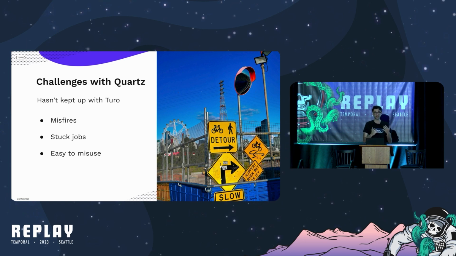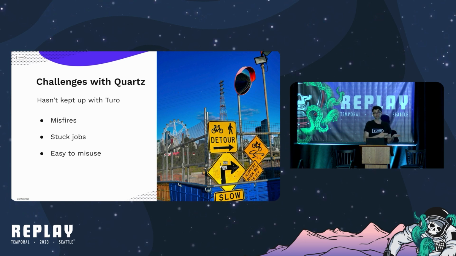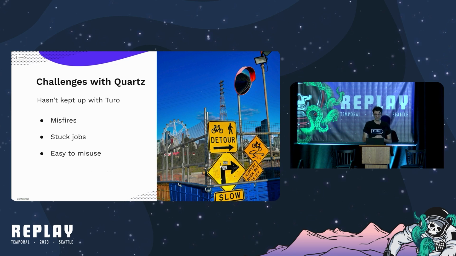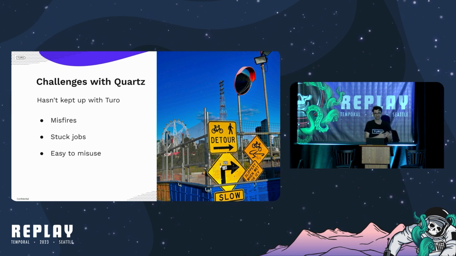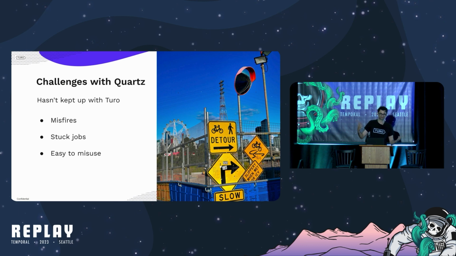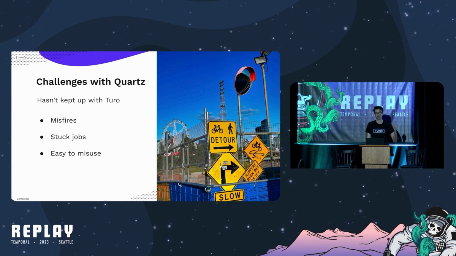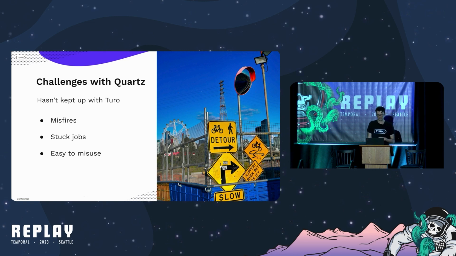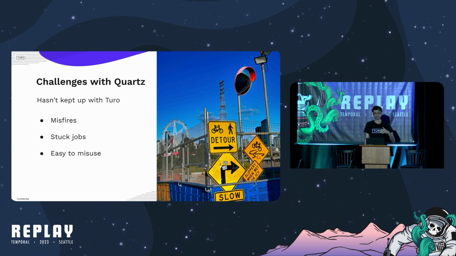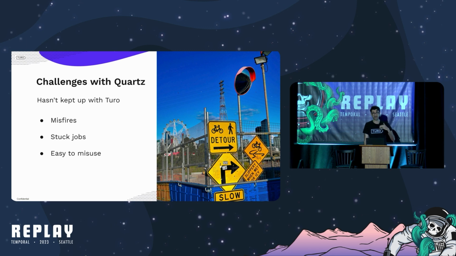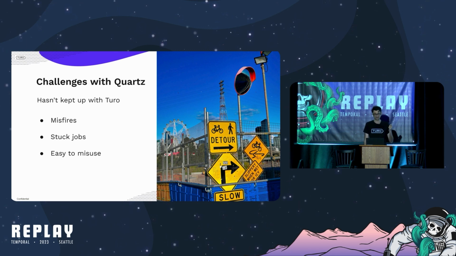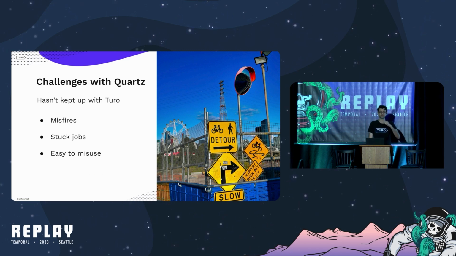Also, Quartz was easy to misuse and had been misused. Many tasks were often bound to a single pod, which, as we all know, doesn't scale. There was a lack of priority and distinction between critical and non-critical jobs. And oftentimes, Quartz was also used to run expensive workloads, which ran for hours at a time. And there was no easy way to decouple scheduling from execution.